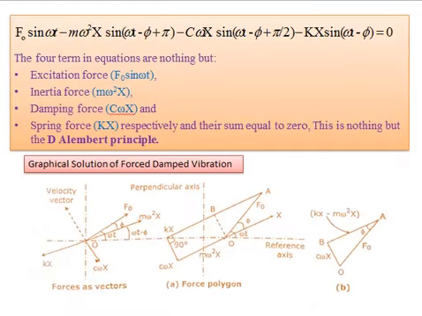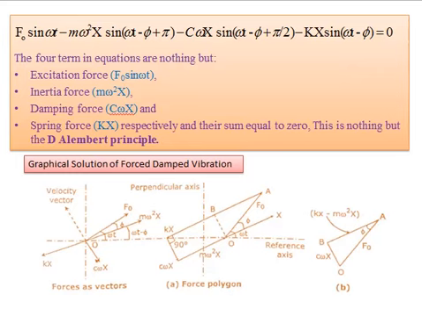When we write this equation, we have four terms. These four terms are nothing but four force terms actually. First is the excitation term, that is the excitation force. Second term is the inertia force. Third is the damping force. Fourth one is the spring force. And when we equate to 0, this is nothing but D'Alembert's principle again.